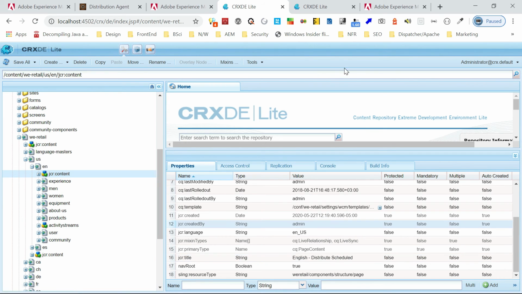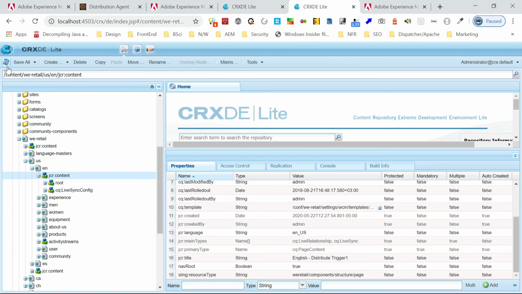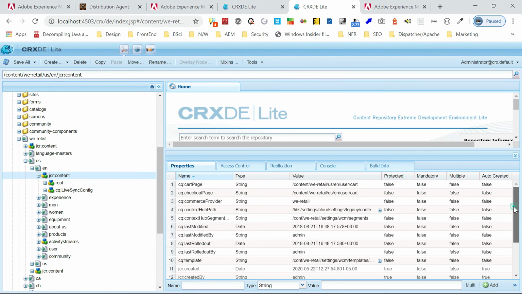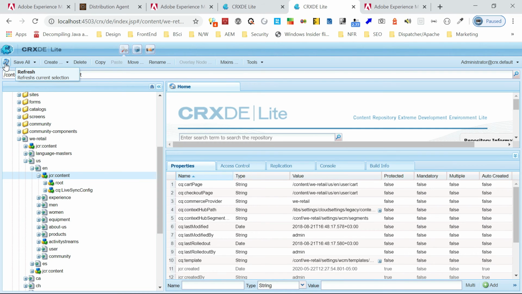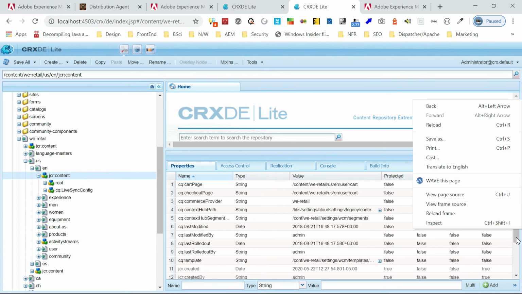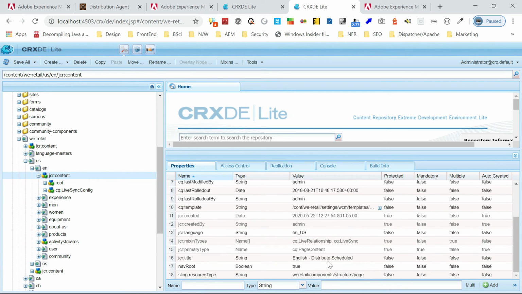Fine, you may need to wait for some time. Yeah, it won't reflect immediately. If you see, it won't reflect, but it should be reflecting after 60 seconds. Yeah, now if you see, after 60 seconds, the value got synced. It's distribute scheduled. Okay, the flow is working as expected.